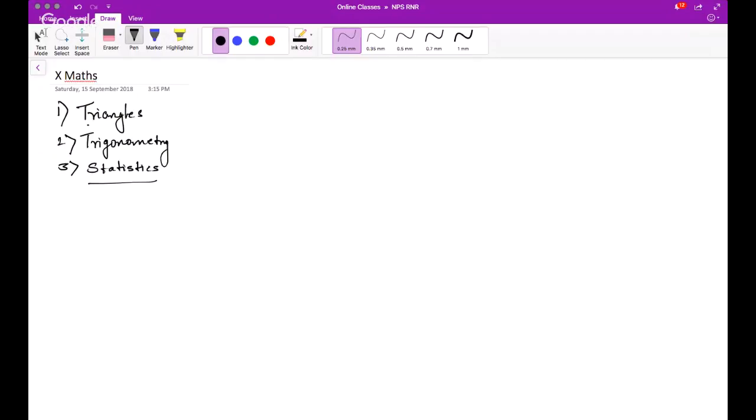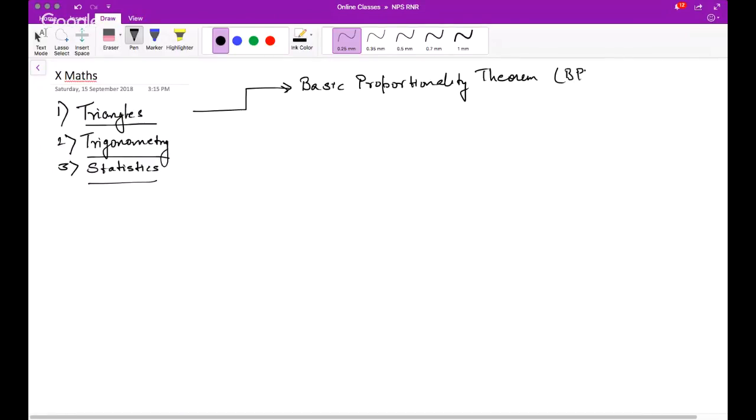So triangles also, we had one session where we discussed. If I have to summarize, we had these things in triangles. First thing was basic proportionality theorem, which is also called the Thales theorem, BPT. And the converse of this.